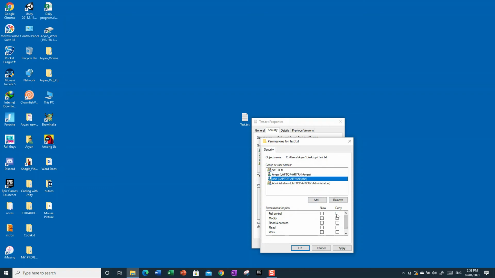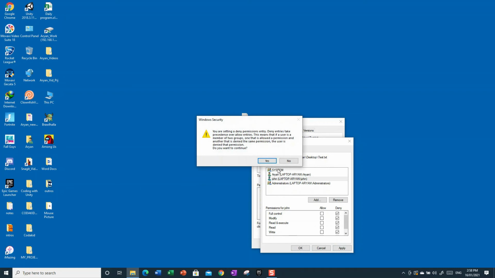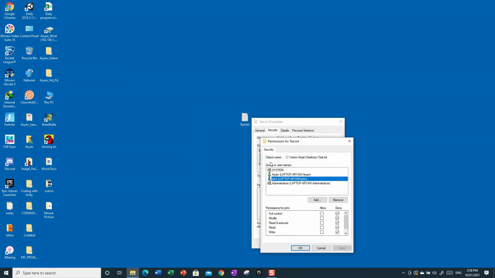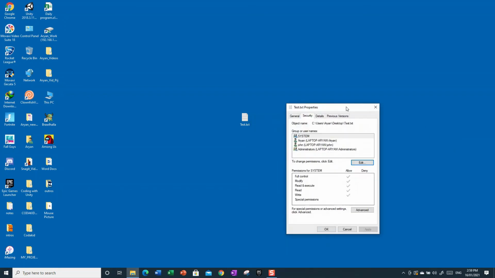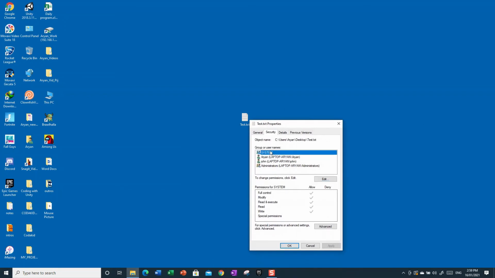But right here, as you can see, I can press deny and it will tick all of them for John. And I can also switch on full control for allow, and it will give him full control again. But I'm just gonna get him to deny. So now whenever, what's this error? I don't know, that must have been a fake error. I must have done it on the system by accident. But yeah, once you press apply and OK, press OK.